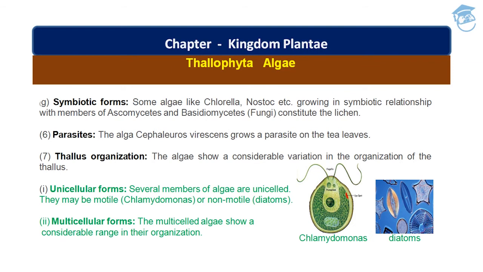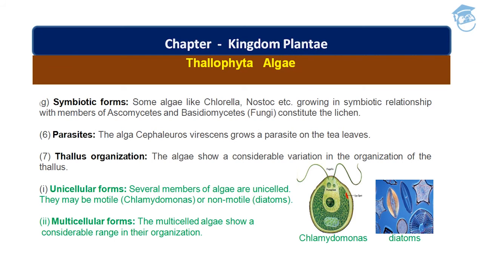Now, it is seen that some Thallophyta algae are parasites. An example is the alga Cephaleuros virescens, which grows as a parasite on the tea leaf. Now, thallus organization. The algae show considerable variation in the organization of thallus.